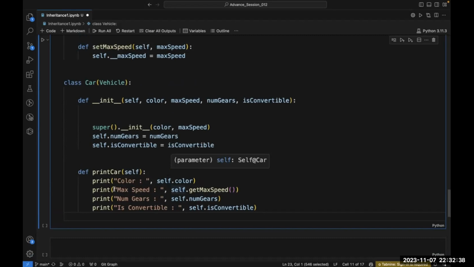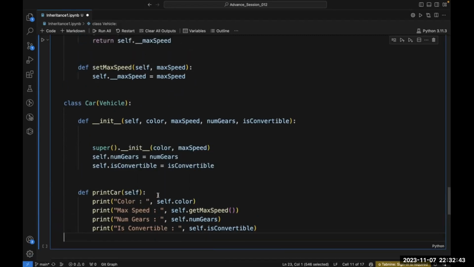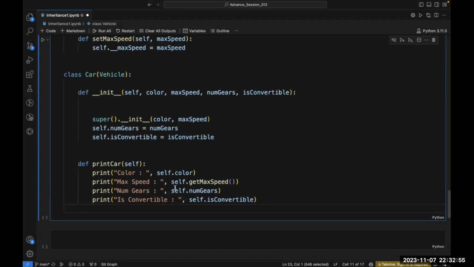So I'm accessing this color, max speed, and number of gears through the car class.